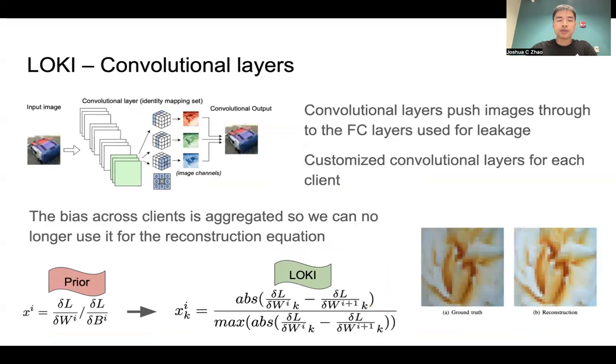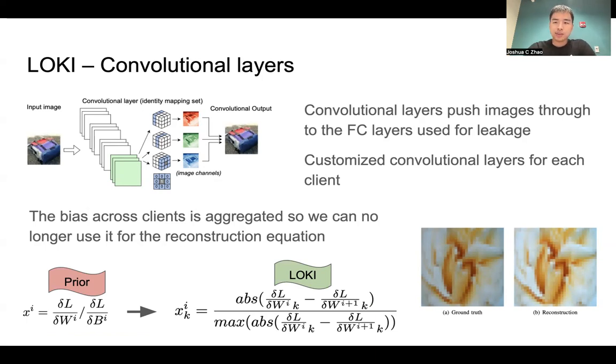So I'll talk briefly about how we do this. We do this through something called an identity mapping set. Essentially, a convolutional layer can push images through to the fully connected layer. For a 3-channel image, such as an RGB image, you could think of using 3 kernels to do this. For instance, maybe the first kernel will push through only the red channel, and then the second kernel will push through the green channel, and then the third kernel will push through the blue channel. Now, the ultimate output of the convolutional layer is the same image that came into it.